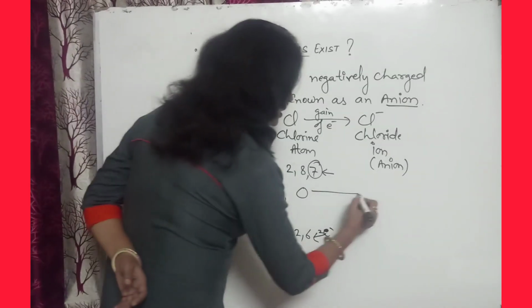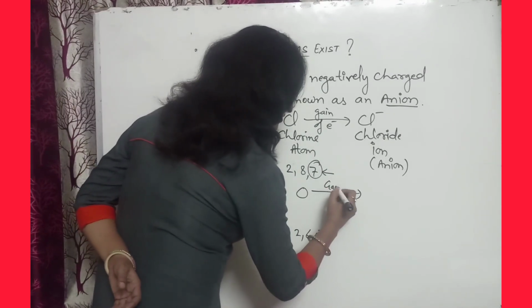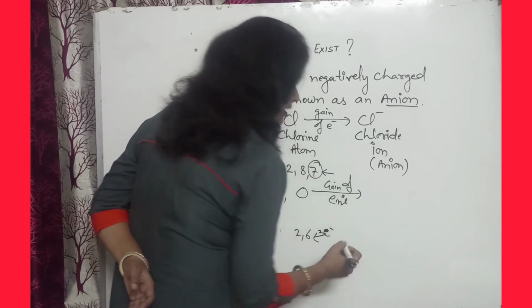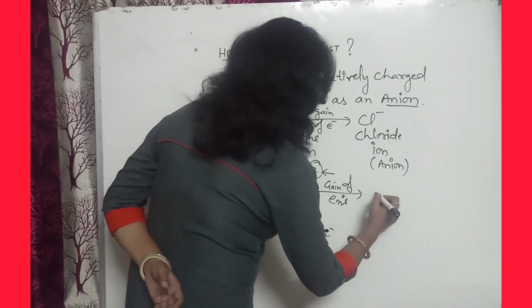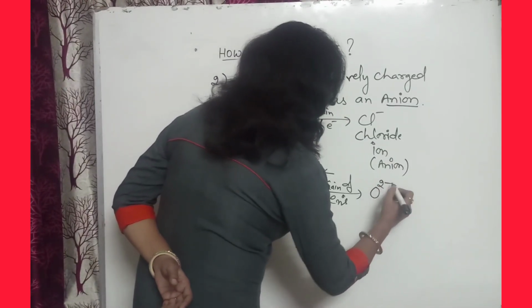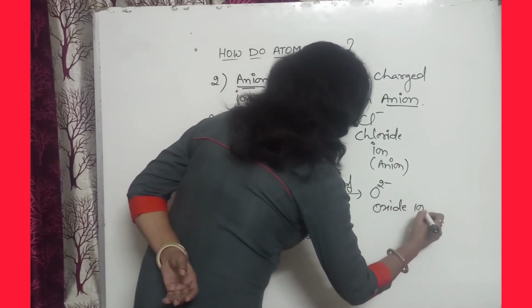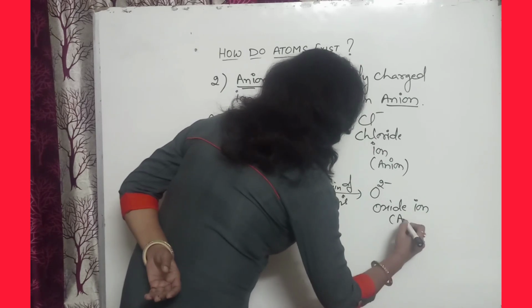Then it will gain electrons. How many electrons will it gain? 2. So it will form O2 negative, and the name is oxide ion, and it is an anion.